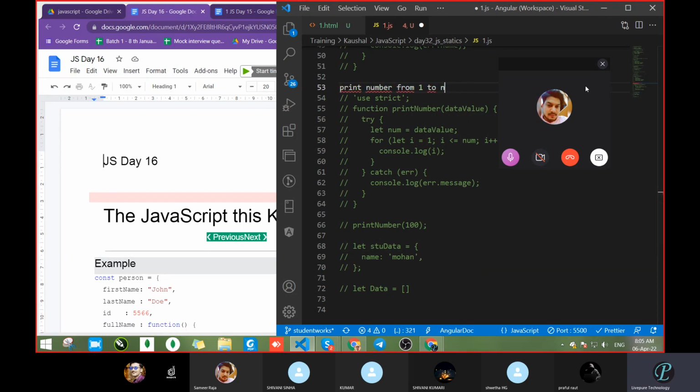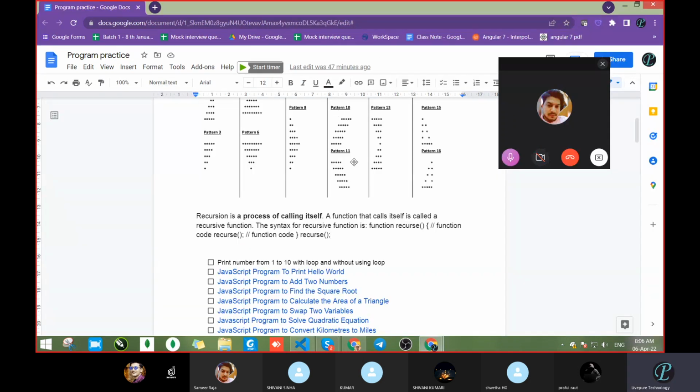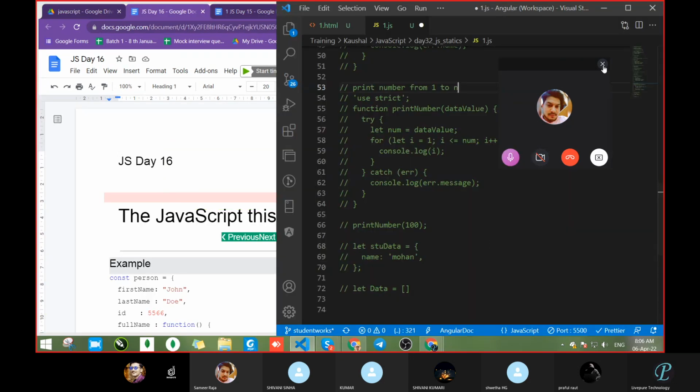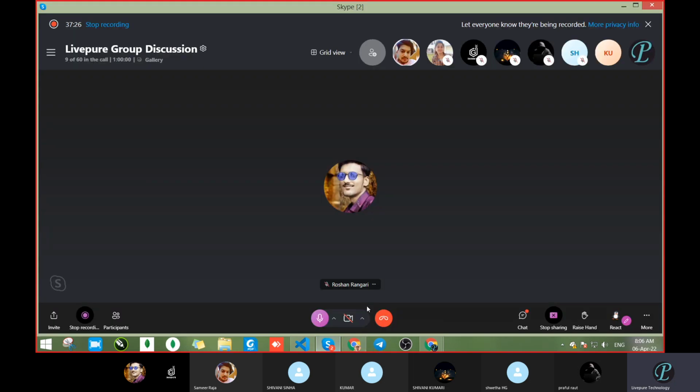Print numbers from 1 to n without using a loop. I will tell you something: it will use an if condition. Just take paper and pen and start writing the program for this without using a loop, not with a loop. With a loop we have already seen. Try to write. I am giving 2 minutes. I am coming back within 2 minutes. I want it from each member.